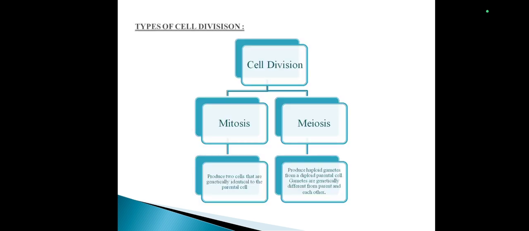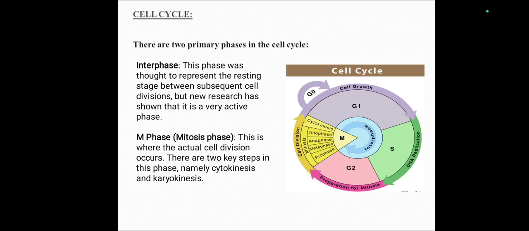So, types of cell division. Cell division is broadly categorized into two types, that is mitosis and meiosis. Mitosis, in short, is nothing but the process which produces two cells that are genetically identical to the parental cell. Whereas meiosis is a process of production of haploid gametes from a diploid parental cell. So gametes are genetically different from the parents and from each other.